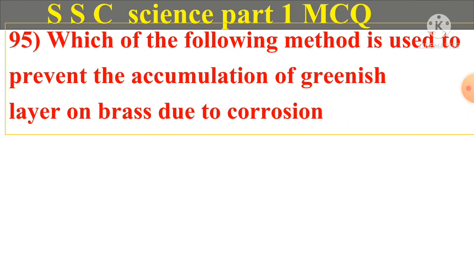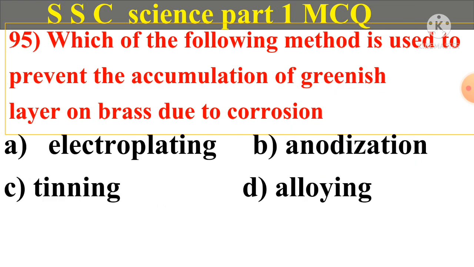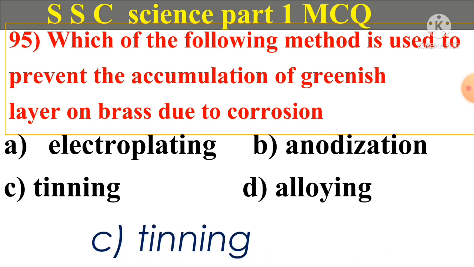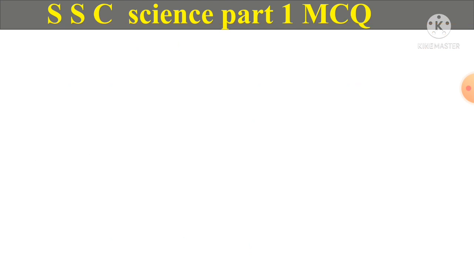Question number 95. Which of the following method is used to prevent the accumulation of greenish layer on brass due to corrosion? A. Electroplating. B. Anodization. C. Tanning. D. Alloying. And answer is C. Tanning.